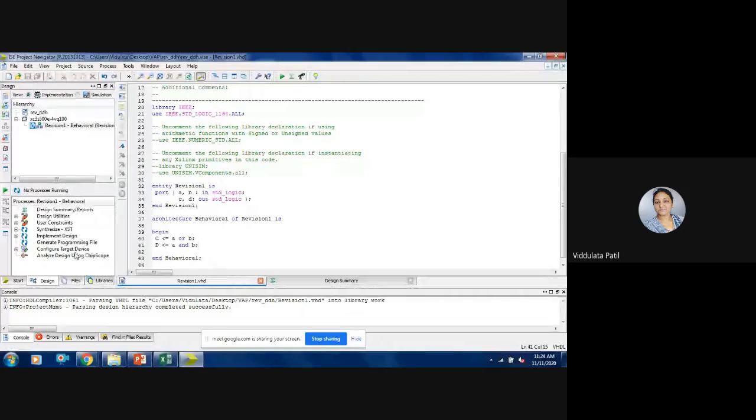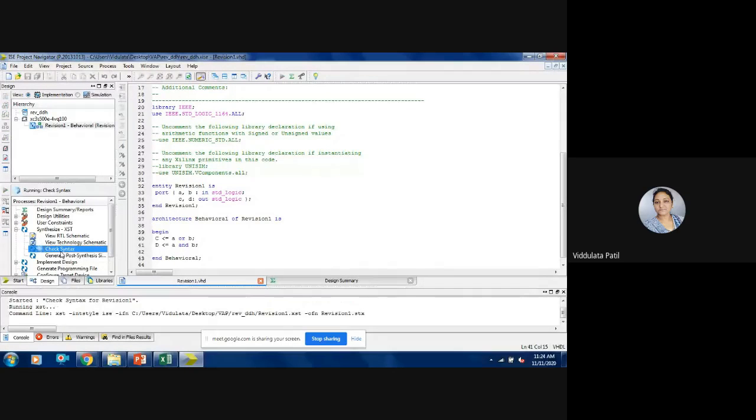Then we are checking the syntax. That is a very easy code, so it is completed successfully.